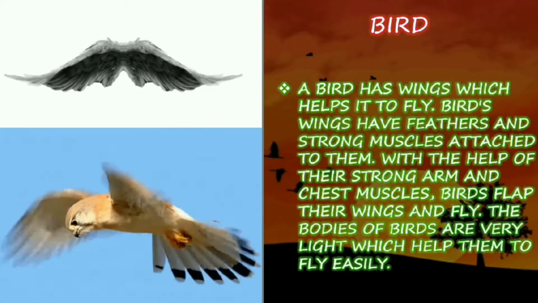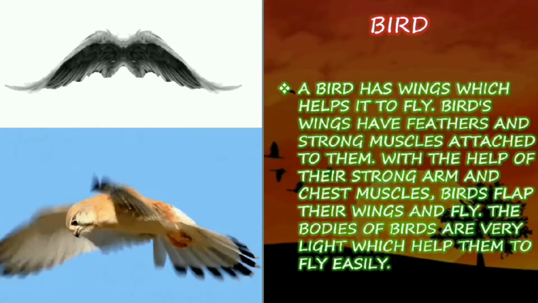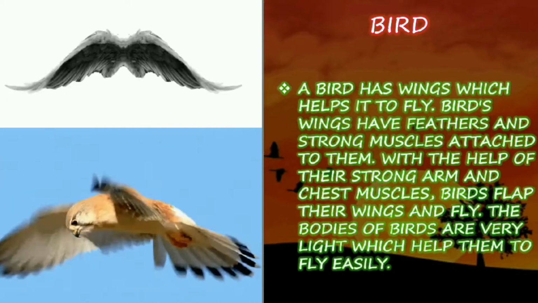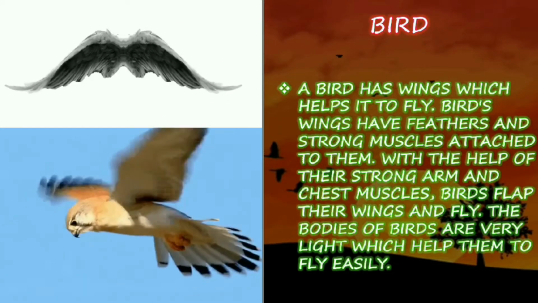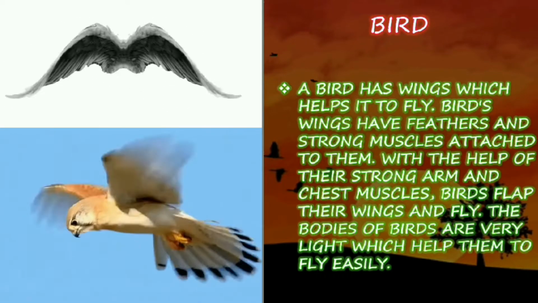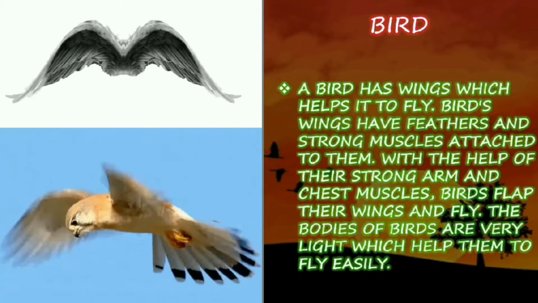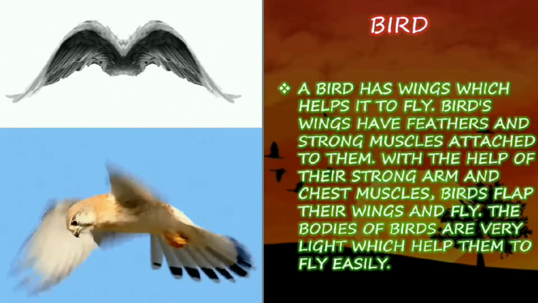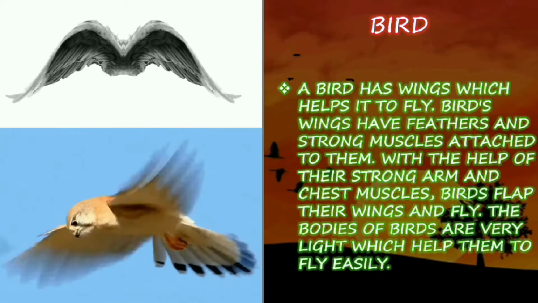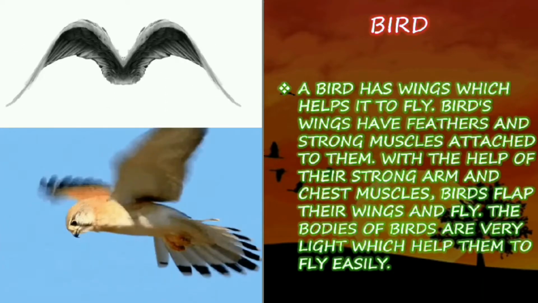Birds' wings have feathers and strong muscles attached to them. So along with the wings, there are feathers and muscles which help them to move forward. With the help of their strong arm and chest muscles, birds flap their wings and fly. So the birds have strong chest muscles and arms. It helps them to fly in the sky. The bodies of birds are very light, which helps them to fly easily. So, to fly easily, their body weight is light.